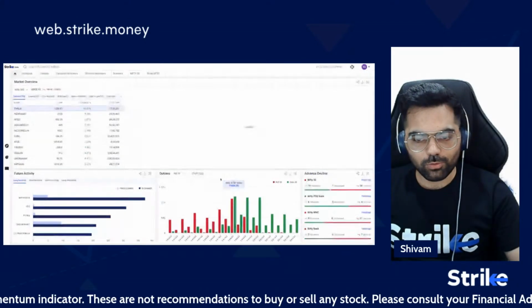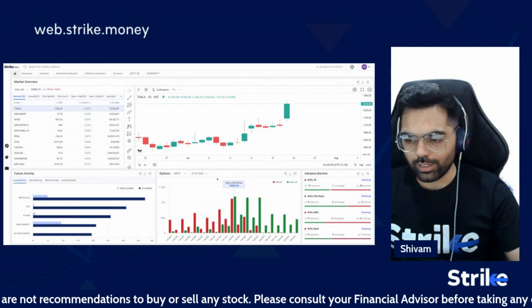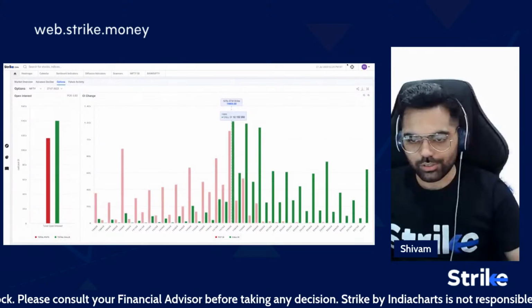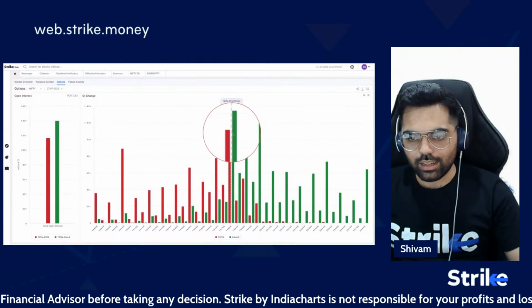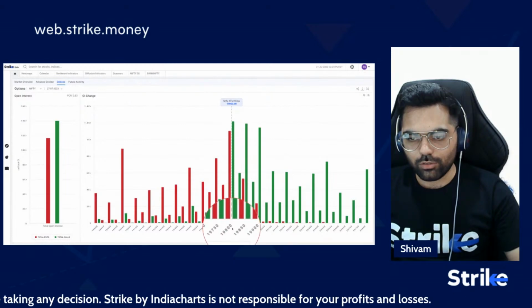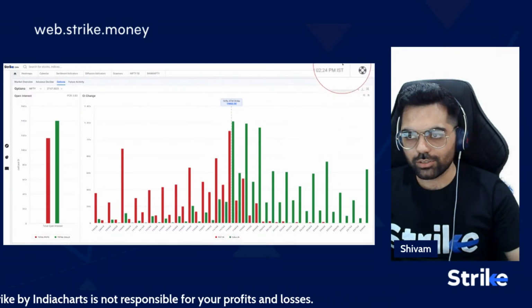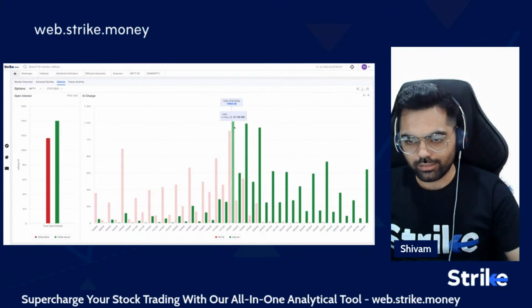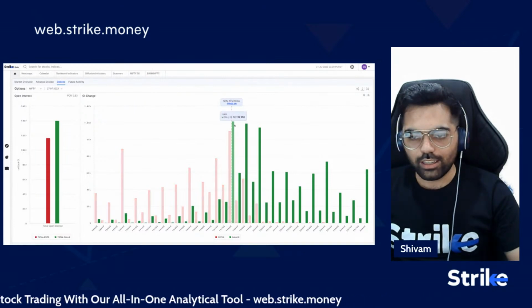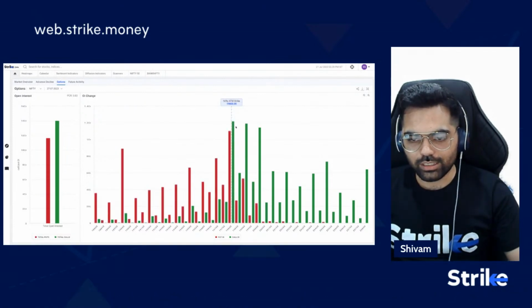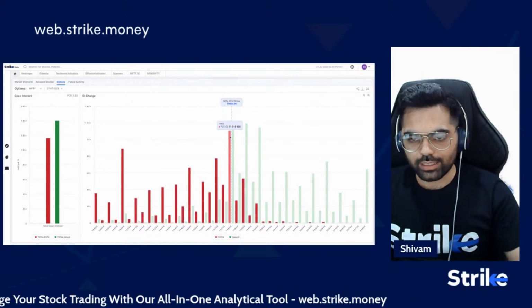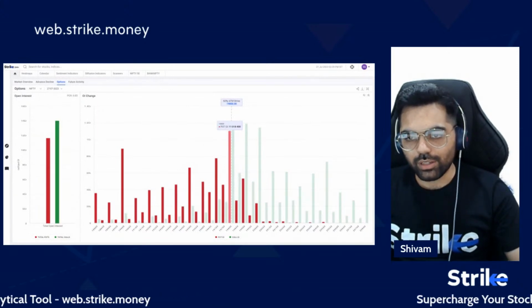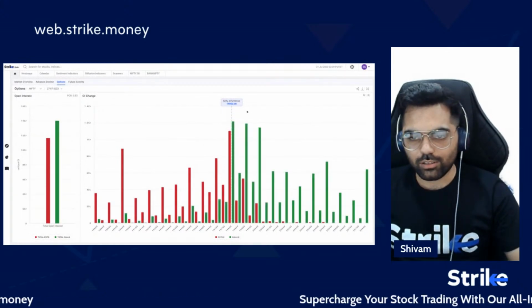Now to have a deeper look, let's have a look at the open interest for the nearest expiry. So as you can see, a high call OI buildup is seen at 19,800, 19,900, and 20,000. So this indicates that the call writers are confident that these levels will act as resistances, and will not be crossed easily. So there is a lot of OI seen there. But at the same time, there is also a good amount of put OI at 19,800. So 19,800 can be a level of fight between option players.